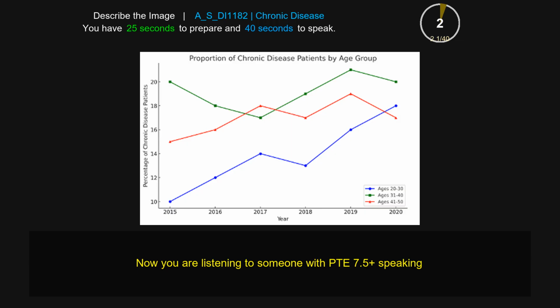The line graph shows the information about the proportion of chronic disease patients by age group. The left side of the graph shows the percentage of chronic disease patients, and it is divided into three elements: blue for ages 20 to 30, green for ages 30 to 40, and red for ages 41 to 50. Ages 20 to 30 got the lowest one from 2015, and the highest one is 31 to 40. Overall, this graph is very informative about the chronic disease percentage.